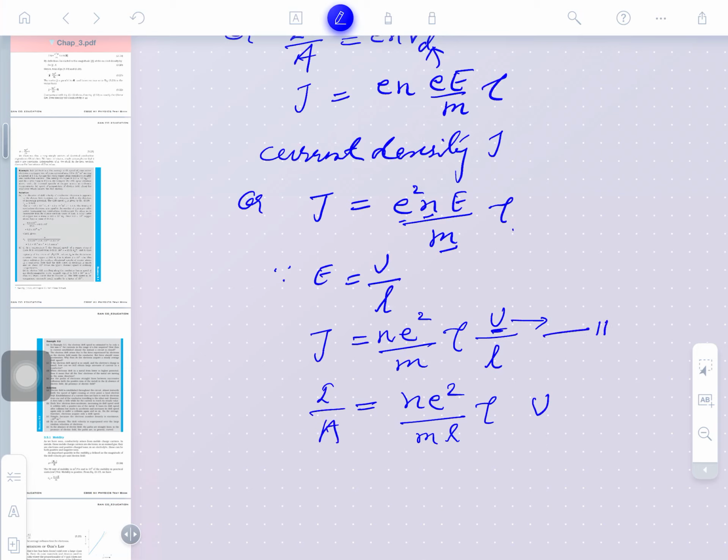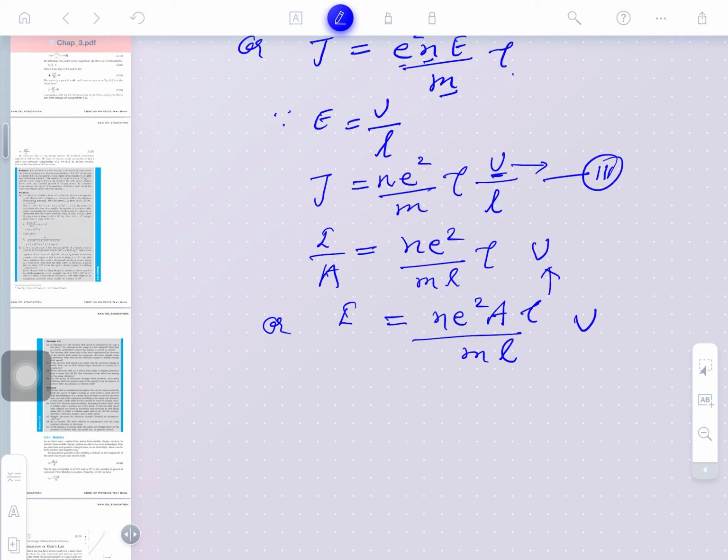This is another relationship, guys. So, we are just giving the relationship for the conductor. Okay, the voltage side is coming here, we need to bring here the current side, clear? So, I by A is equal to what value? It is N E square and tau divided by M into L, clear, or here the potential difference.